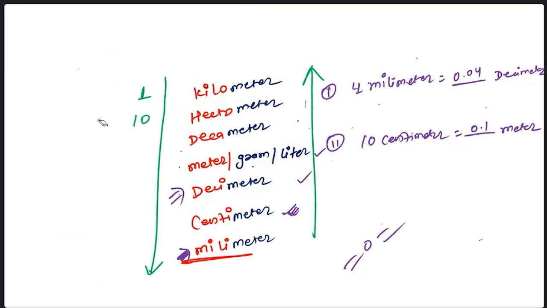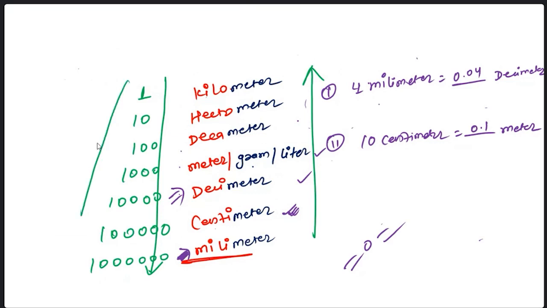I'm going downward. If you ask me 1 kilometer is equal to how many deca, this will become 100. And how many meter? This is 1000. And how many decimeter? 10,000. And how many centimeter? 1 lakh. And how many millimeter? 10 lakhs. Now, you can see that the value is increasing. This is only 1 kg.